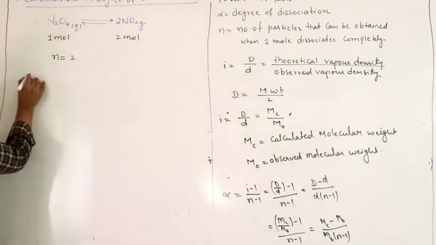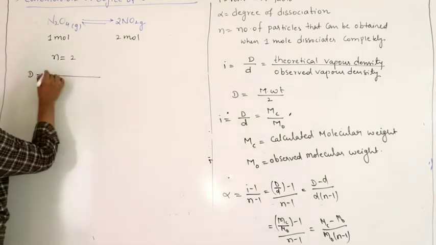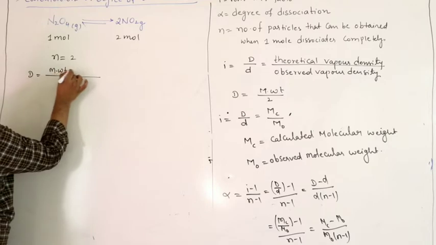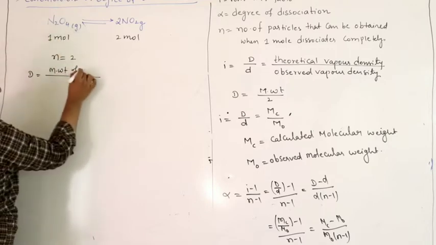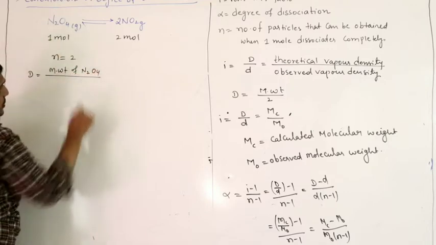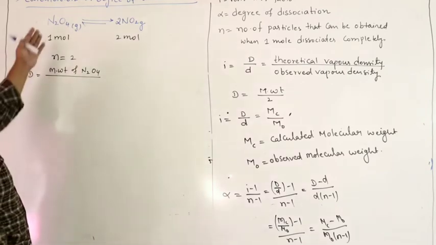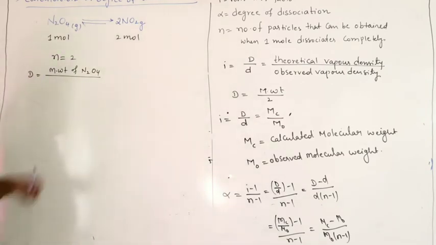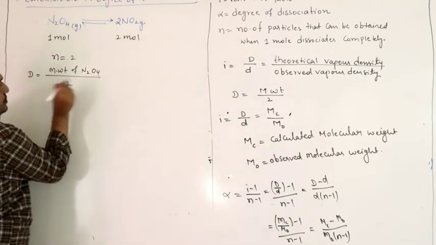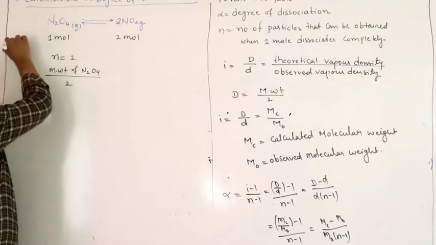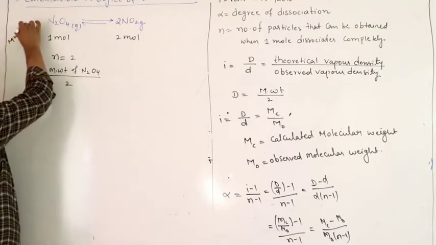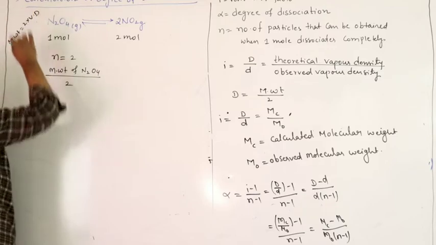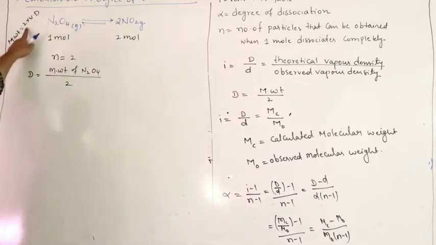Next, capital D. It is the molecular weight of the substance decomposing, that is N2O4, the reactant, before the reaction. So molecular weight of N2O4 by 2. Remember, molecular weight equals 2 into the vapor density of a gas, so vapor density equals molecular weight by 2.